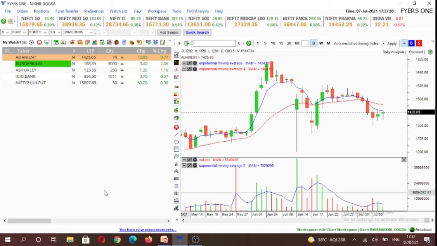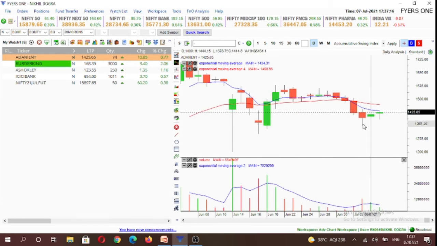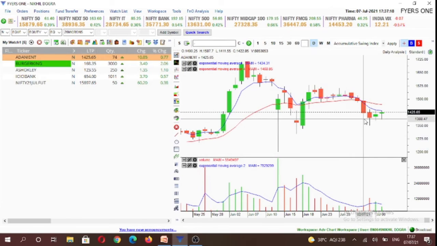Now we would be discussing our stock watch list for tomorrow. Our stock watch list comprises of daily inside candlestick pattern. So our first stock is Adani Enterprises. It is currently in a downtrend as it is trading below 5 and 20-day exponential moving average, but it formed an inside candlestick today.